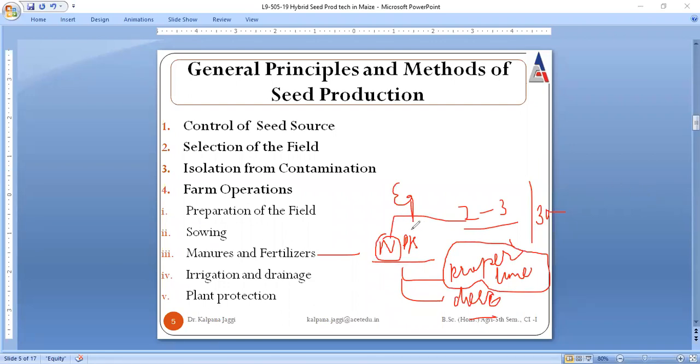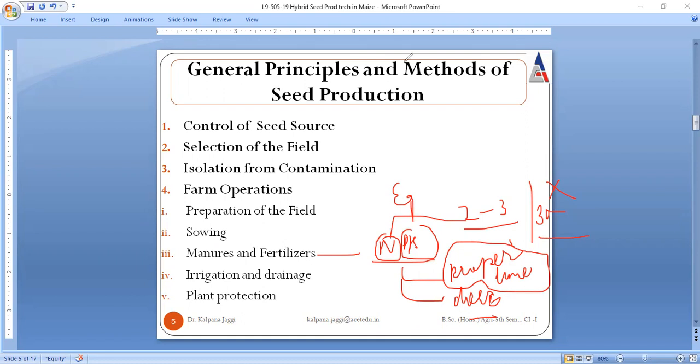But phosphorus and potash are given before sowing or at the time of sowing. That means what we give after 30 days or before flowering is not to be done in the case of potassium and phosphorus, right? So potassium and phosphorus are only to be given at the time of sowing or before sowing. So this is all about time, and doses is very clear, like how much amount is to be given, that is again to be considered, right?